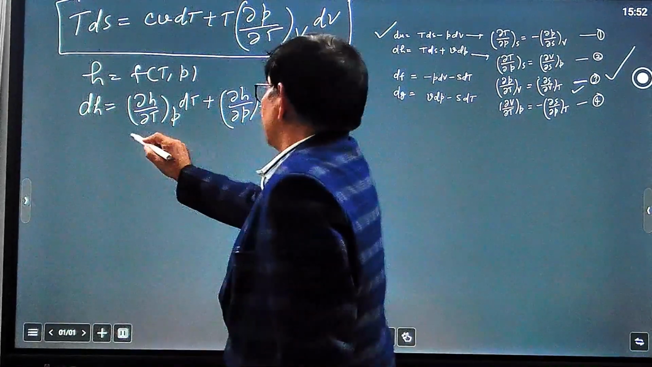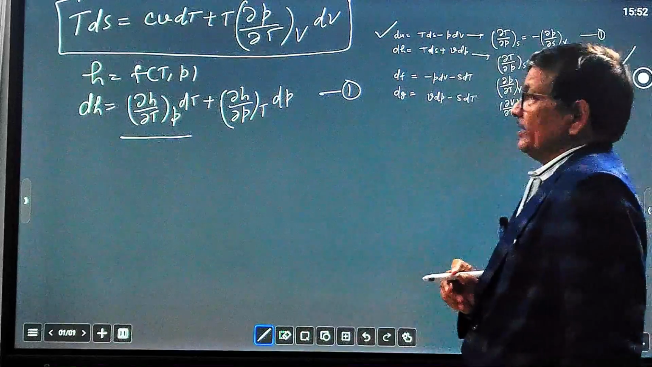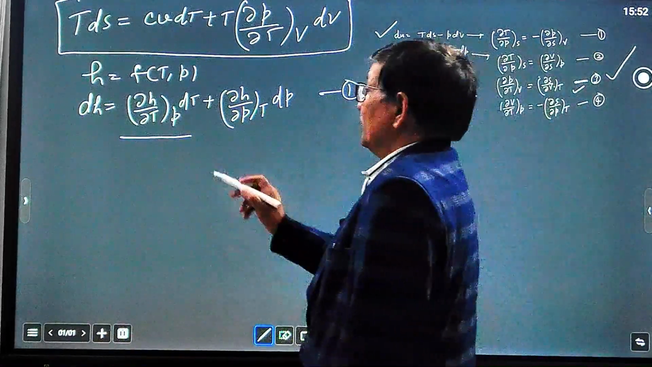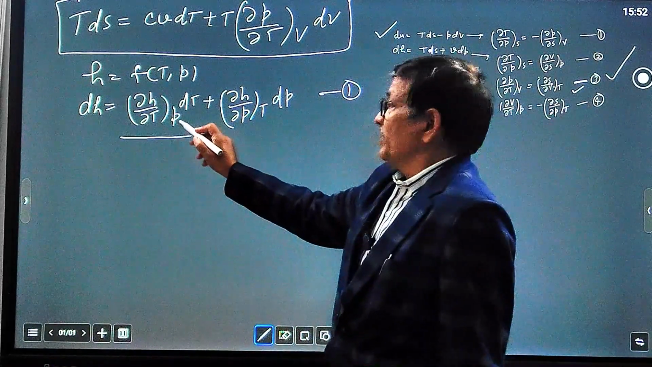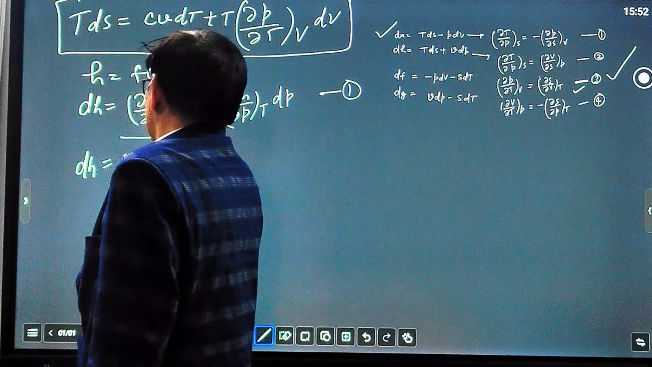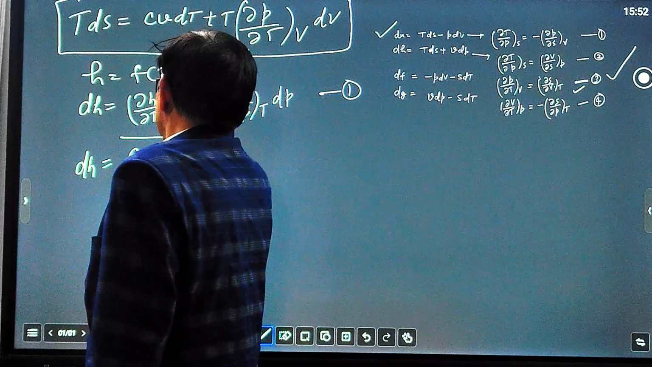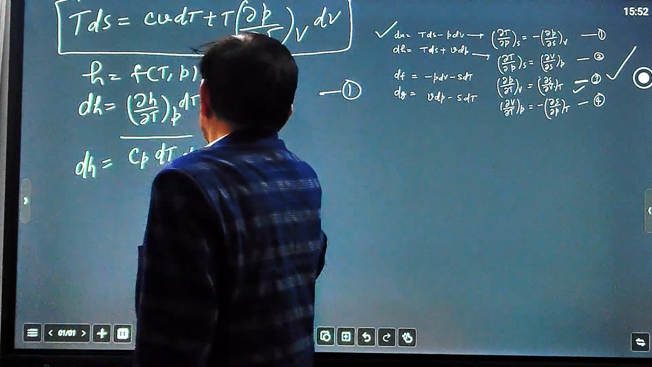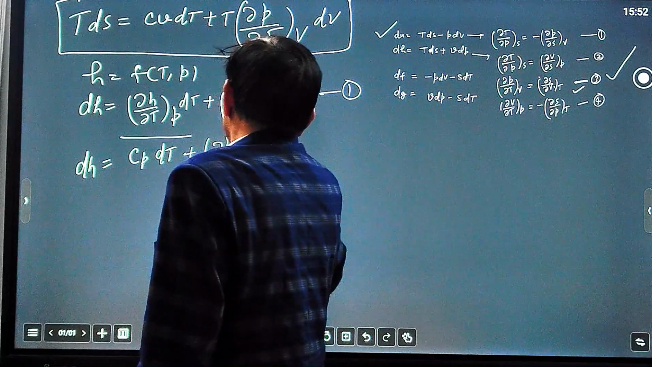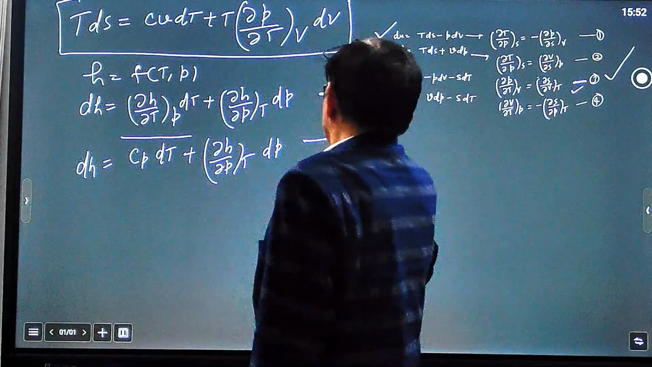Here we can see what this value is. Del H over del T at constant P is Cp, the enthalpy. Del H over del T at constant P equal to Cp. So we can write dH equal to Cp dT plus del H over del P at constant T dP. This is equation number 2.